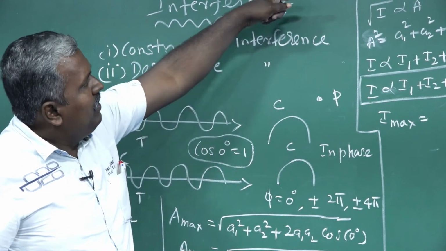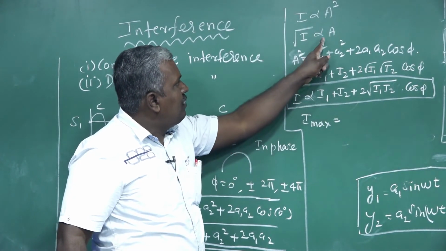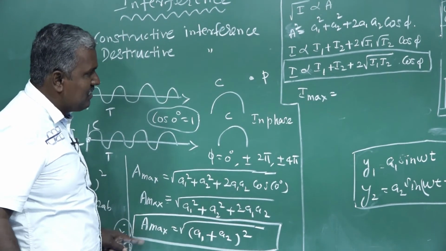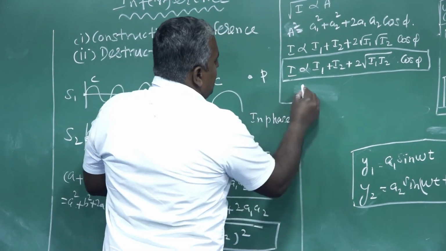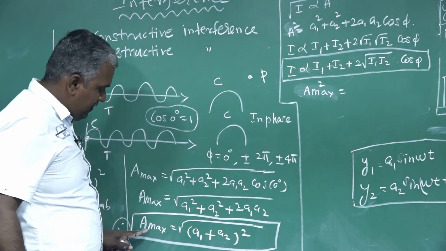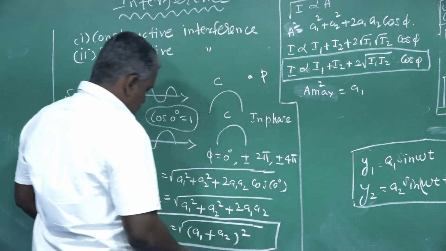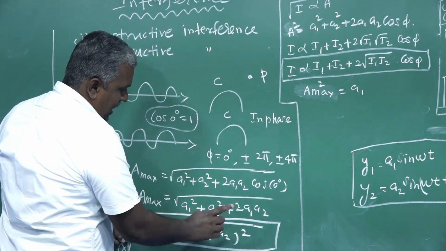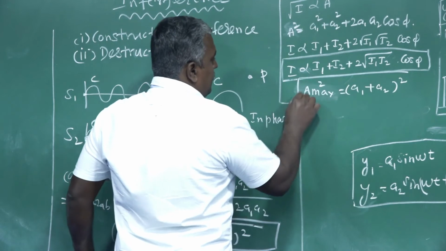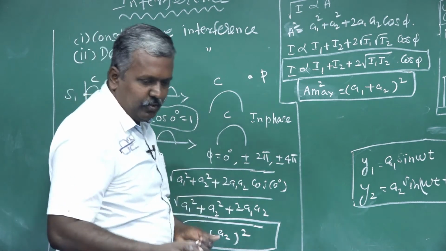I is proportional to A square, so root of I is proportional to A. A maximum square is equal to A1 plus A2 whole square, since square and root cancel.